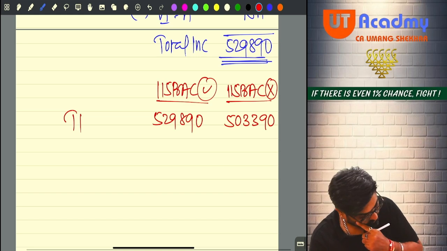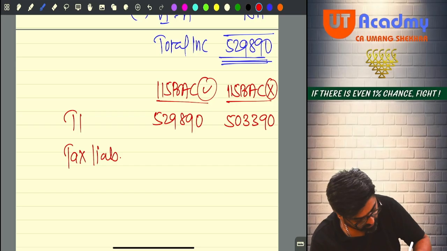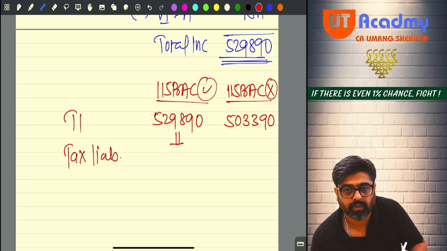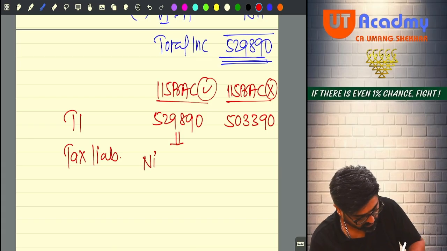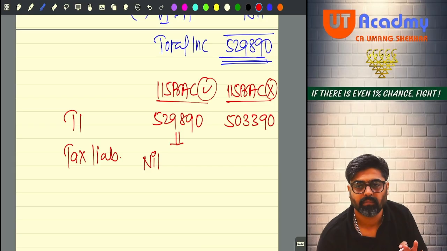This was your total income. Now they are telling you to calculate the tax liability. You will apply 115 BAC rates. So on the first 3 lakhs, will there be any tax? No tax. Now be very careful. There is no special income. If special income would have been there, we would have separated it.